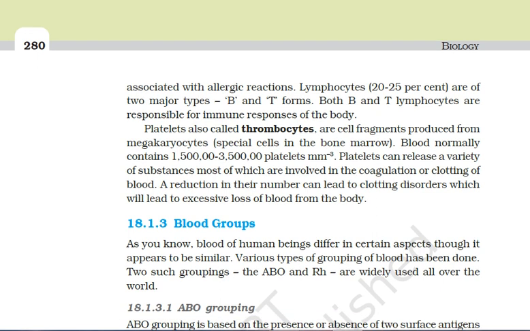Now the blood groups, various blood groups. First of all I'll just recall the three components for you. The first one is the erythrocyte, that is the RBC. Before that I told you a little about the plasma. Plasma is a straw colored viscous fluid and it makes up around 55% of the blood.